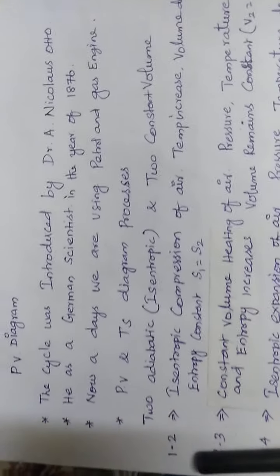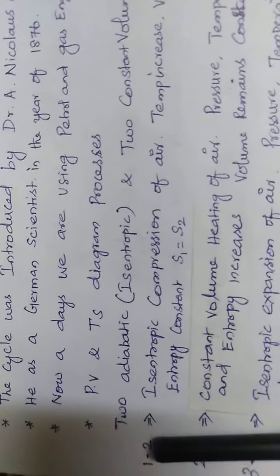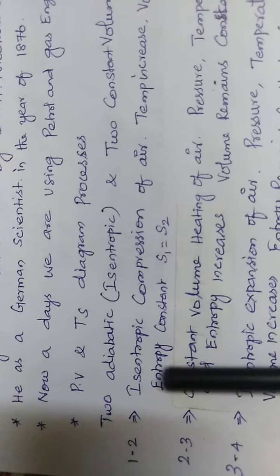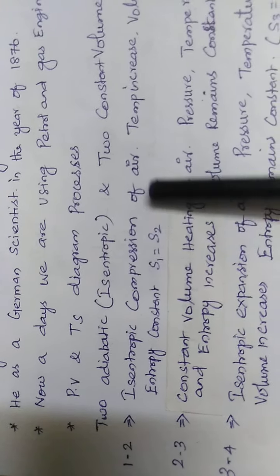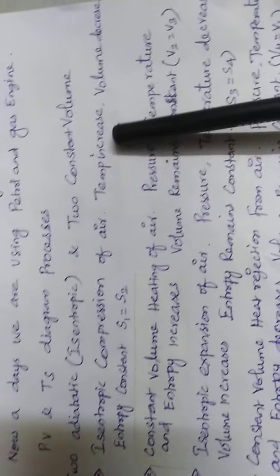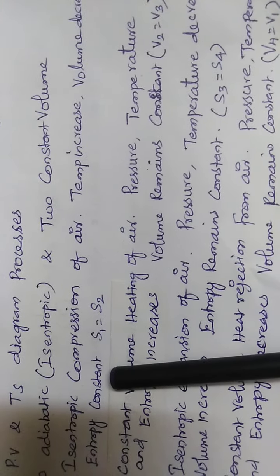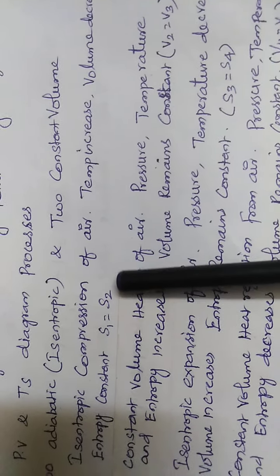Okay. In the 1 to 2 process, there is isentropic compression of air. In this, temperature increases, volume decreases, entropy is constant, S1 equals S2.